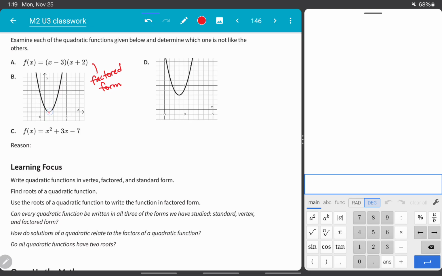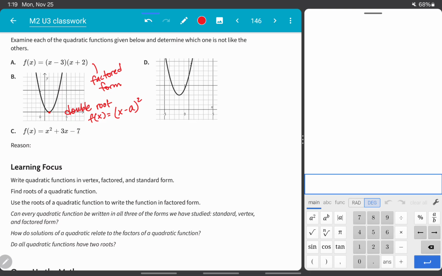This one has only one x-intercept, so that would have a double root, which means it's a perfect square. It can be written as f of x equals something squared. And I guess I'll put here the x minus a squared.